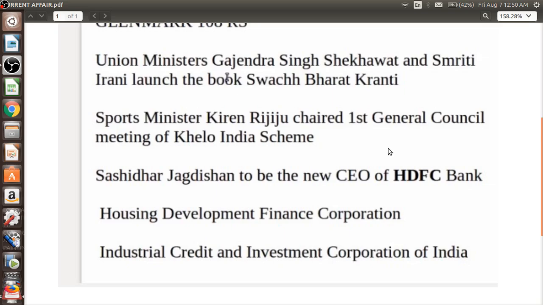At the same time, we very frequently come across the words HDFC Bank or ICICI Bank. But what is the full form of these? State Bank of India, SBI, is the famous one, so we all know that. But what about HDFC? Here is the full form: Housing Development Finance Corporation is the name behind HDFC Bank. And similarly, for ICICI Bank, it is Industrial Credit and Investment Corporation of India. Okay, so this was all for now.